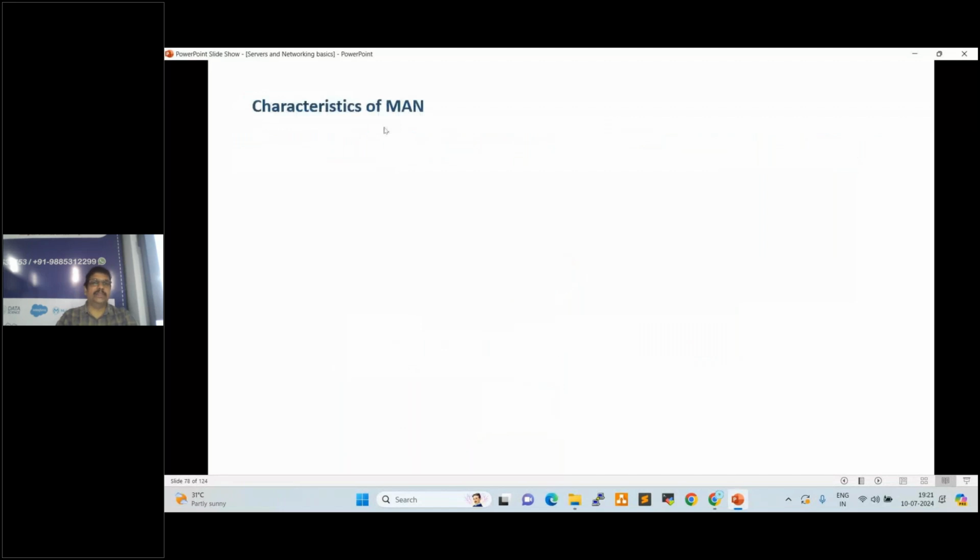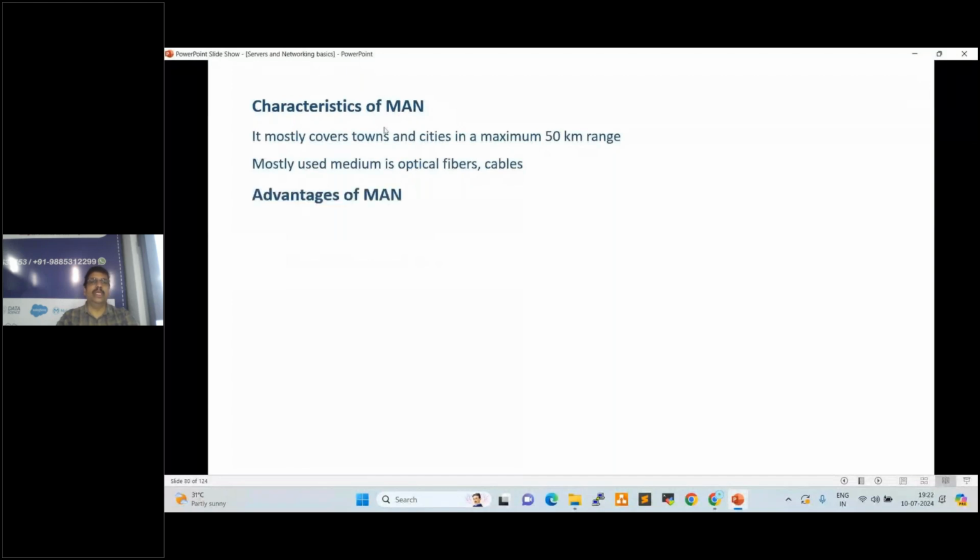So characteristics. It mostly covers towns and cities in a maximum 50-kilometer range. The mostly used medium is optical fiber cables. Optical fiber, those are very high speed cables, yeah, through light that signal will go. Lightweight, very thin cables, a bit costly.